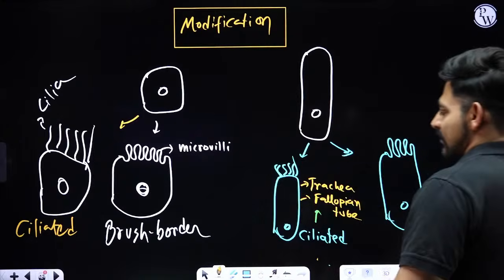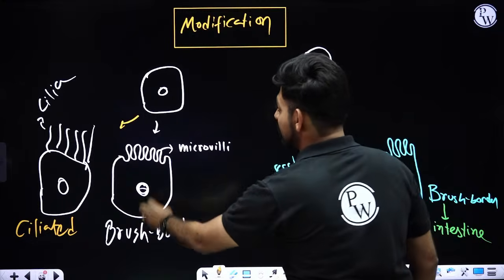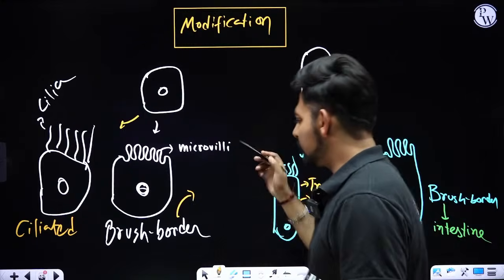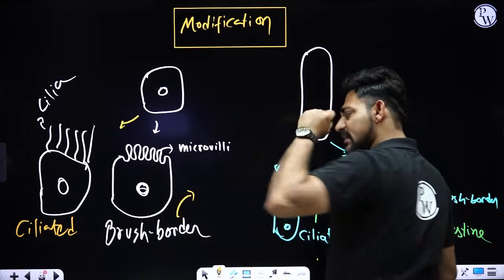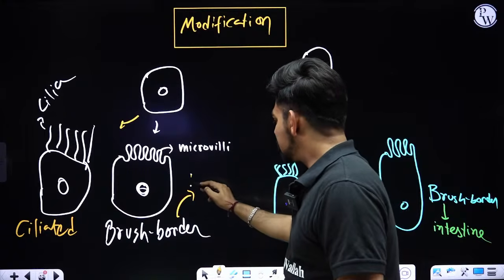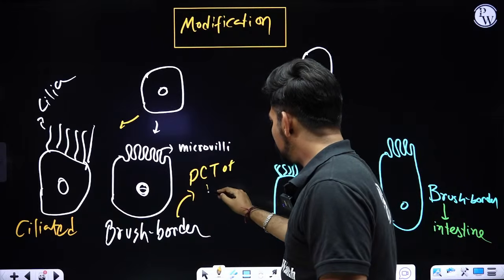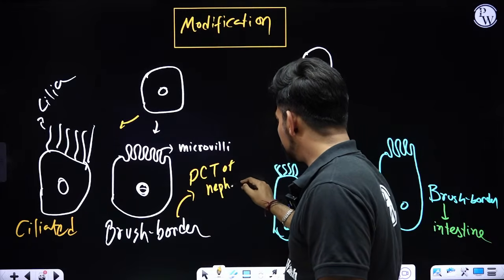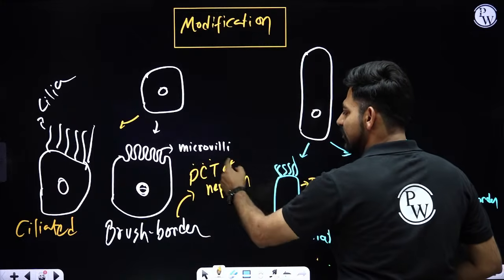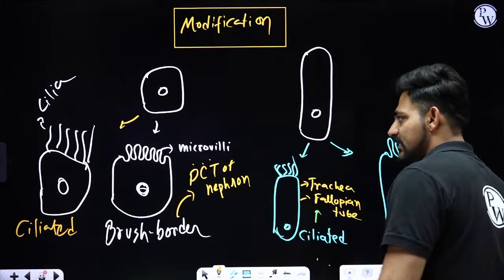Okay. Now if you try searching this brush border cuboidal epithelium, where inside our body you will be finding brush border cuboidal cells? Inside your nephron. Where inside your nephron? Inside the PCT of the nephron, the proximal convoluted tubule of the nephron. Proximal convoluted tubule of the nephron has brush border cuboidal epithelium.